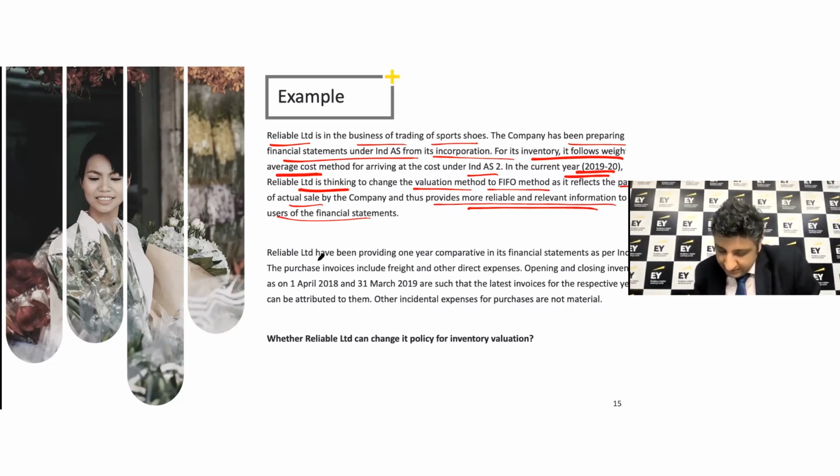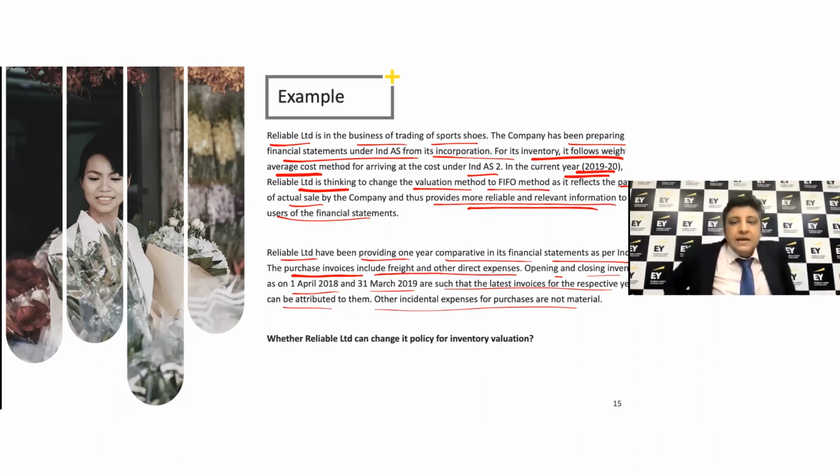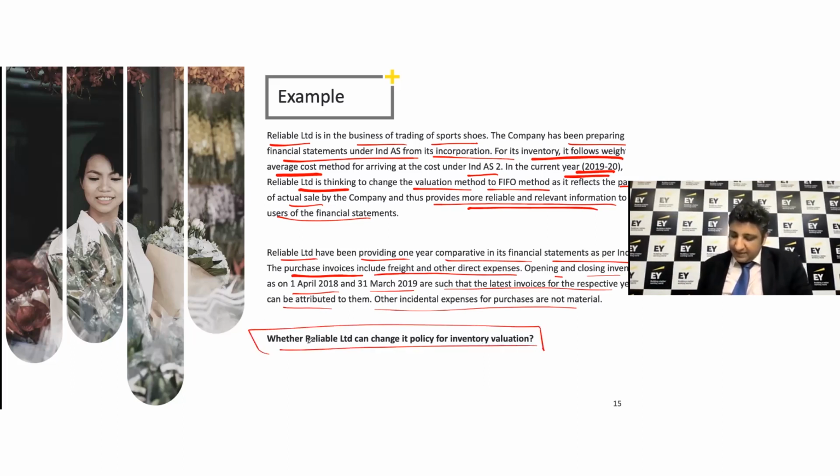It also says Reliable Limited have been providing 1 year comparative, right? The purchase invoices include freight and other direct costs. Opening and closing inventory are such that latest invoices for the respective years can be attributed to them. Other incidental expenses are not material. The question is whether Reliable Limited can change its accounting policies as far as the inventory valuation is concerned.